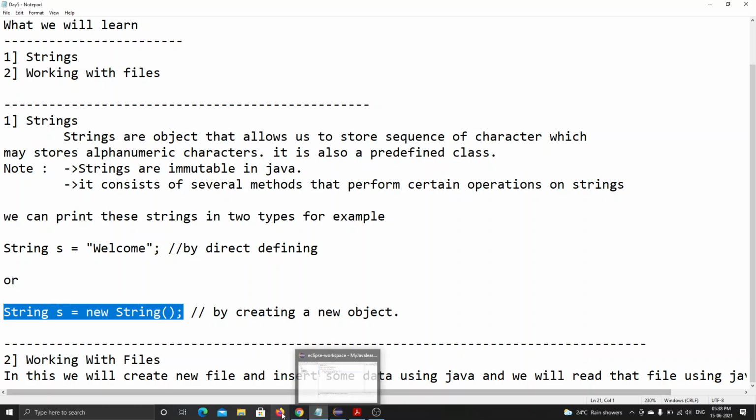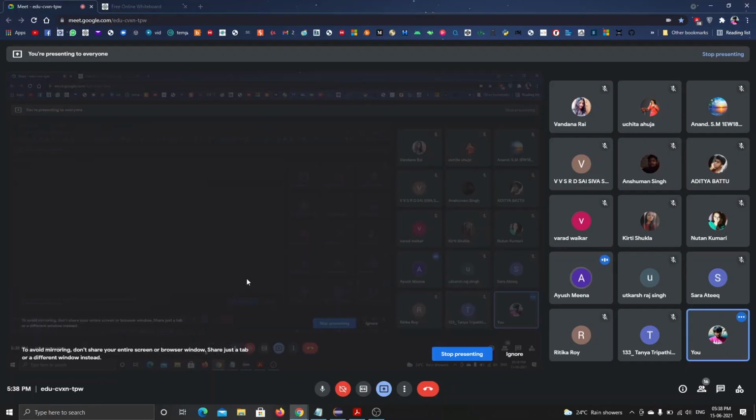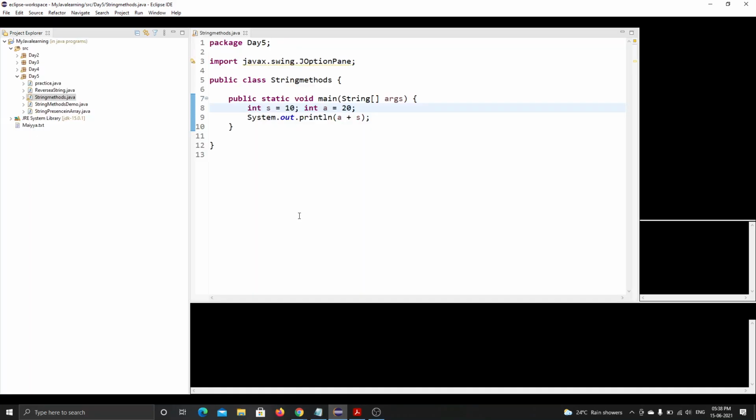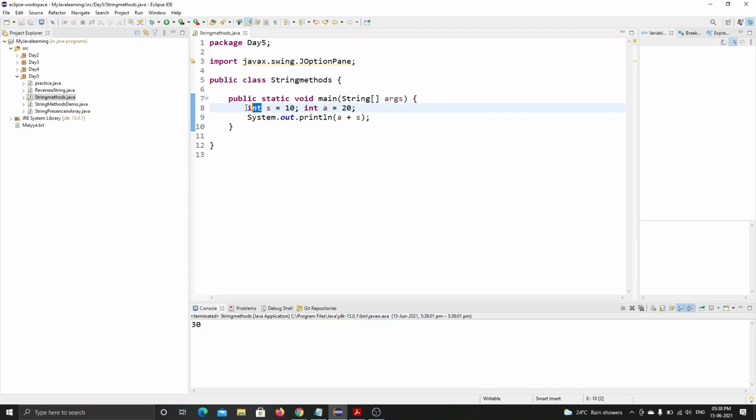Sir, tell me. Sir, can we store space as well? Yes, you can store spaces. Let me show you.